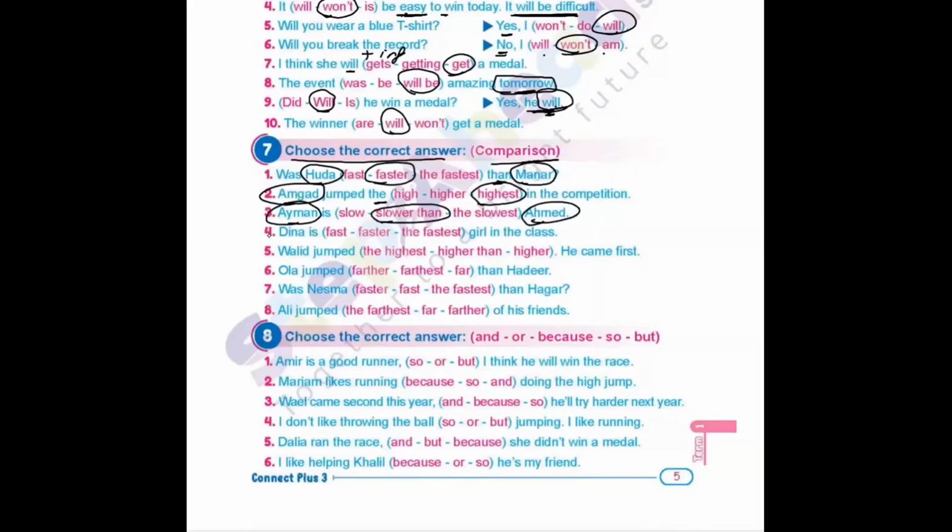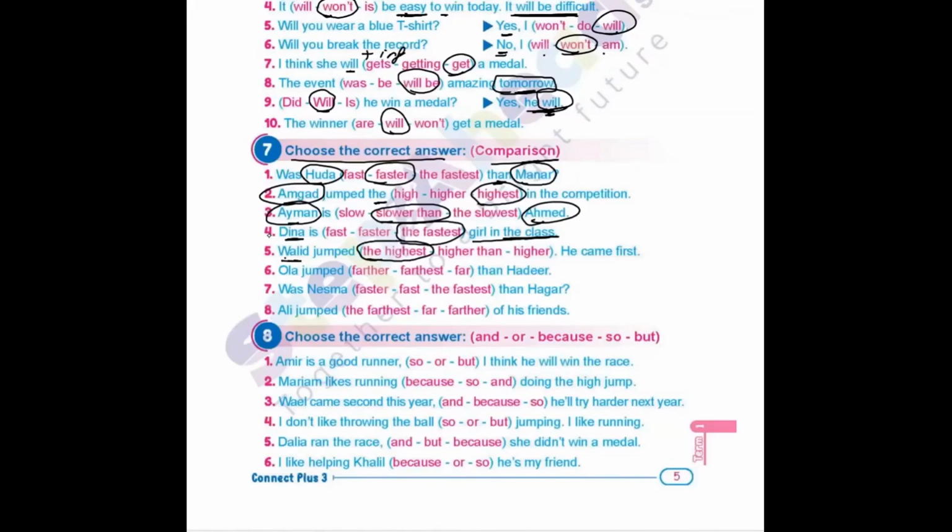Dina is fast, faster, or the fastest girl in the class. I compare between Dina and all other girls in the class. So Dina is the fastest girl. Walid jumped the highest, higher than, or higher. He came first. Here I don't have any other name, but he's told me now he came first, the first one before the others. So it will be the highest, because I don't have any other name. The highest, he came first.